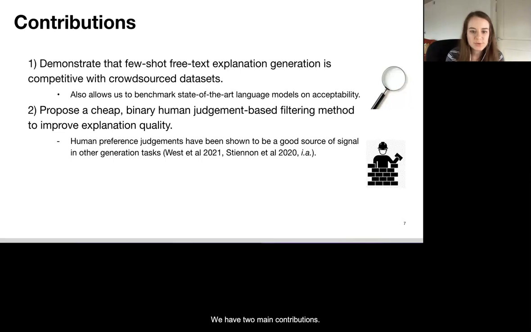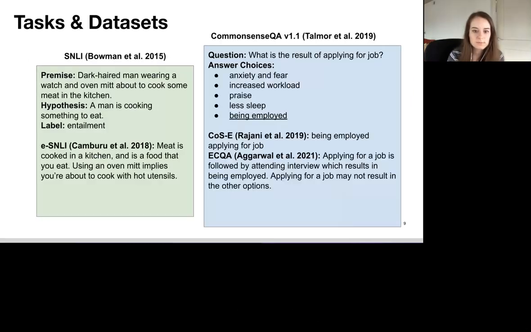We have two main contributions. We first demonstrate that few-shot free text explanation generation is competitive with crowdsourced datasets. Secondly, we propose a cheap, binary, human judgment-based filtering method that actually can improve over GPT-3's explanation quality. We prime GPT-3 on instances from the Stanford Natural Language Inference and Common Sense QA dataset.